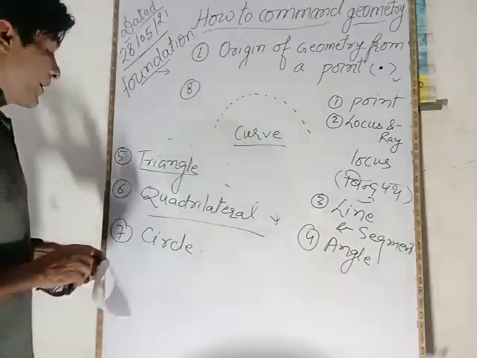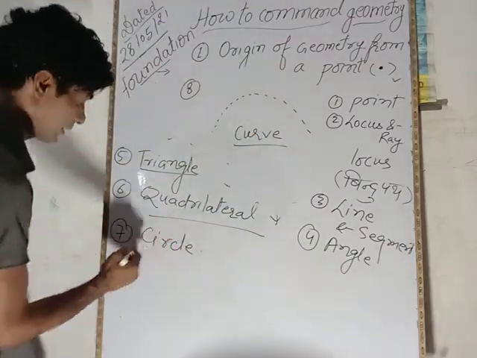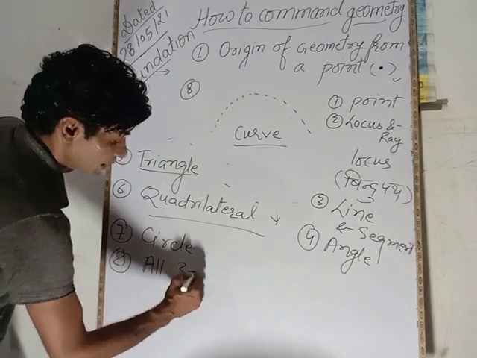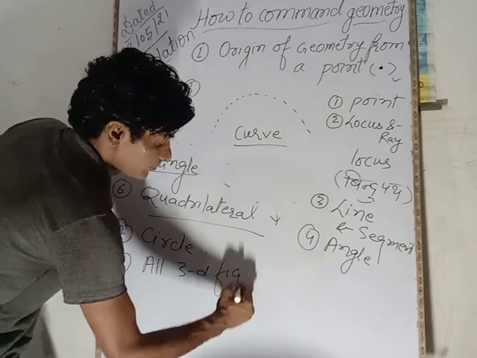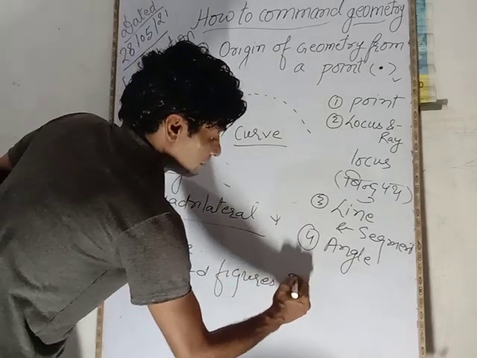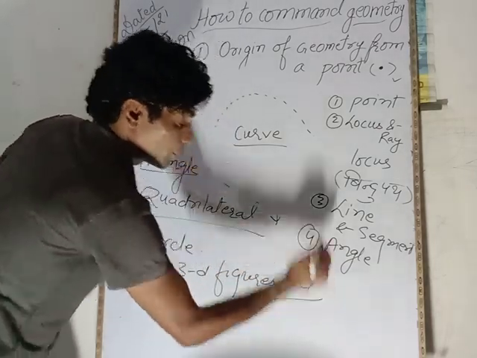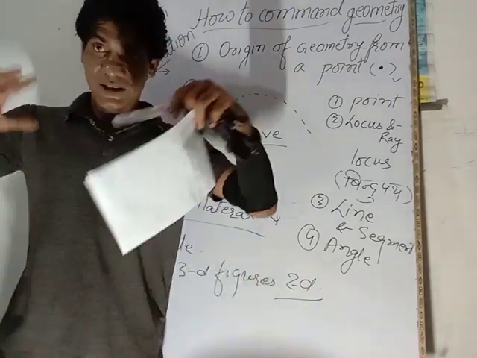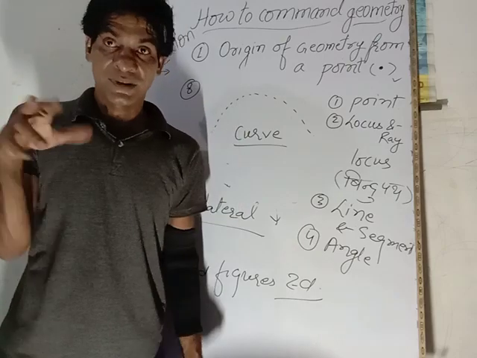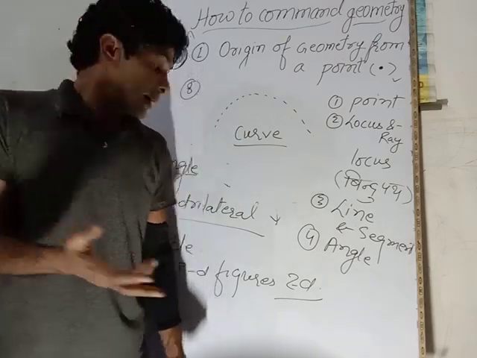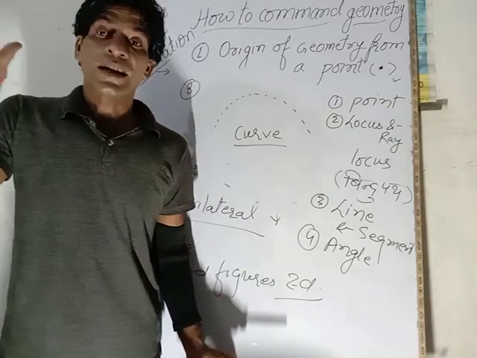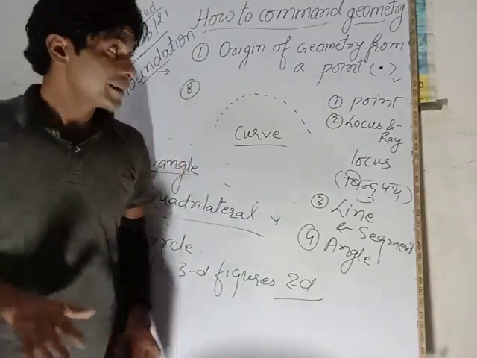Then, the eighth one: all 3D figures are created from 2D figures, right? 2D figures, when given shape, this was the entire science of 3D figures in geometry, right?